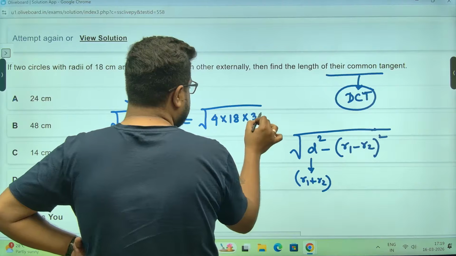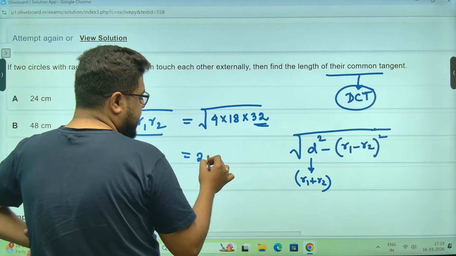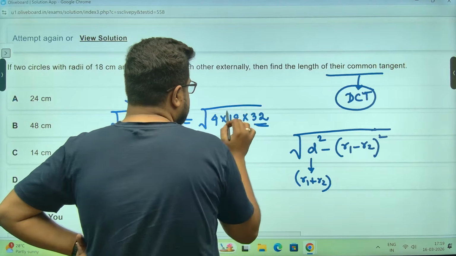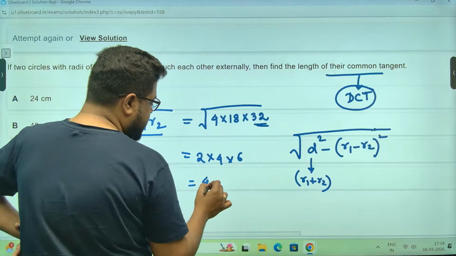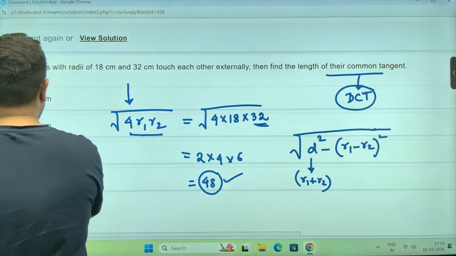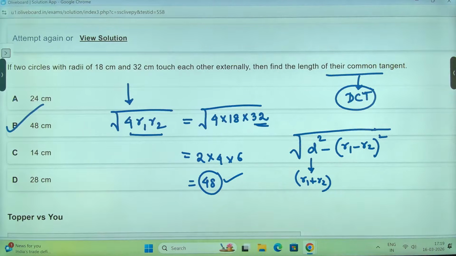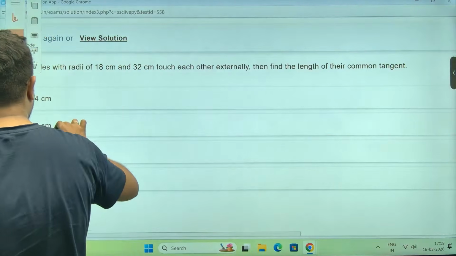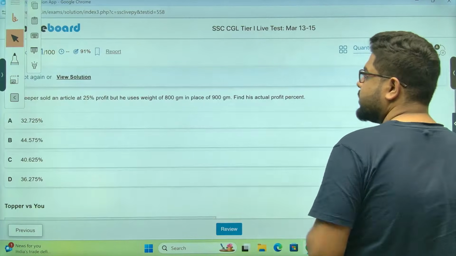18 and 32, sir. From 4, I'll get 2 out. From 16, I'll get 4 out. 18 and 2, sir. Again, that will give you, this 2 will go to 18, that is 36, meaning 6 out. 24 to 48, sir. Option B, 48 centimeter is the correct answer. Yes, Ramesh, perfect. Perfect, everyone. Very good. That itself is most definitely your correct answer. Let's move on.